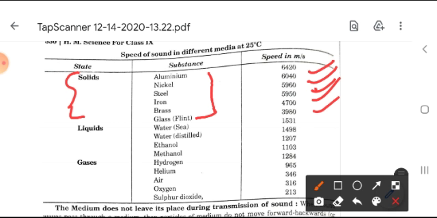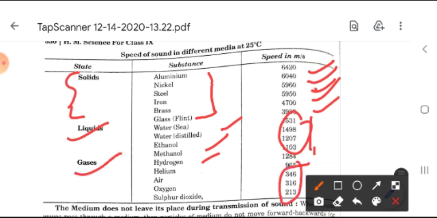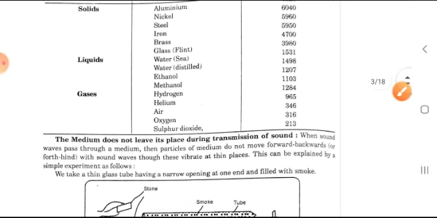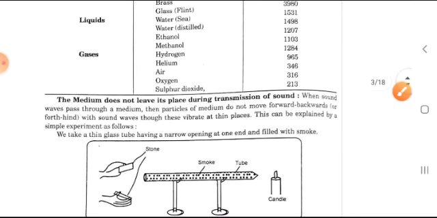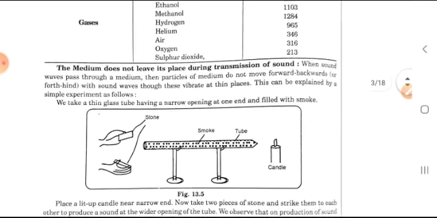When we talk about liquids, suppose water, ethanol, methanol, it decreases. When we talk about gases, it decreases very much. Suppose in sulfur dioxide the speed of sound is 213 meters per second. Okay. However, in air its value is 332 meters per second.